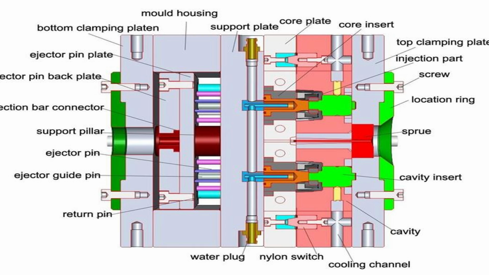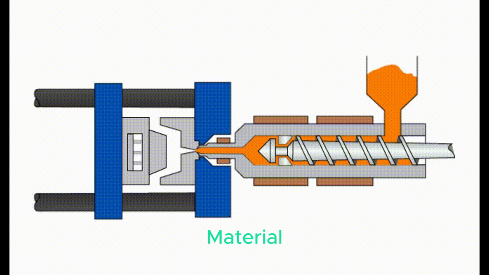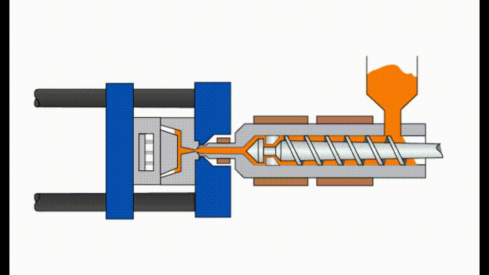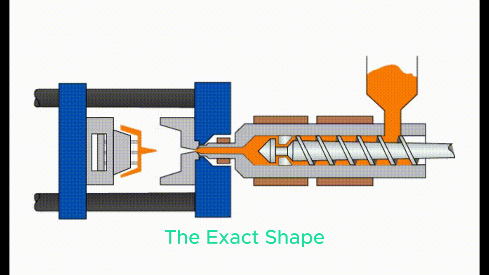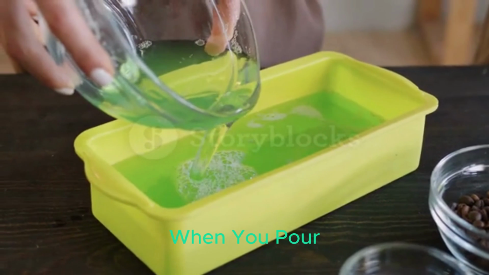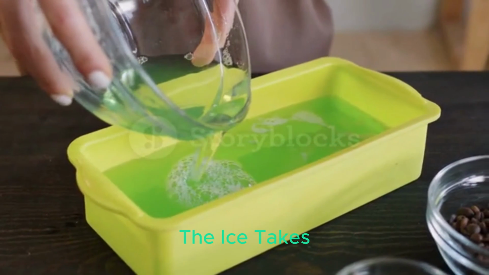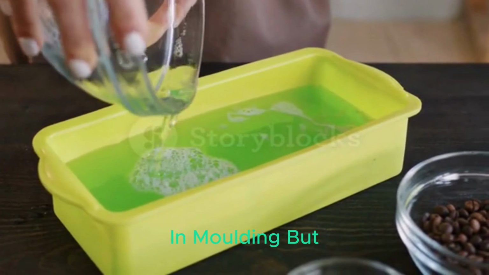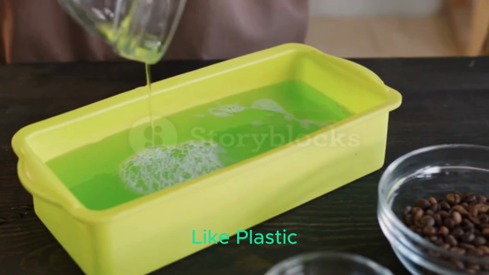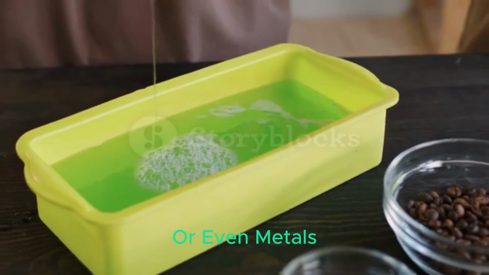A mold is a hollow block or cavity into which molten or soft material is poured or injected. When the material cools and solidifies, it takes the exact shape of the cavity. Think of it like an ice tray. When you pour water into the tray and freeze it, the ice takes the tray's shape. The same principle applies in molding, but with materials like plastic, rubber, or even metals.